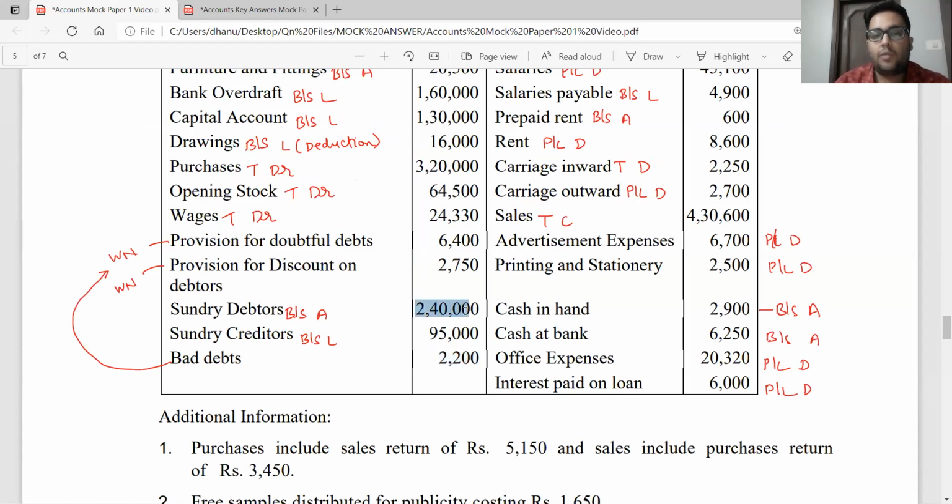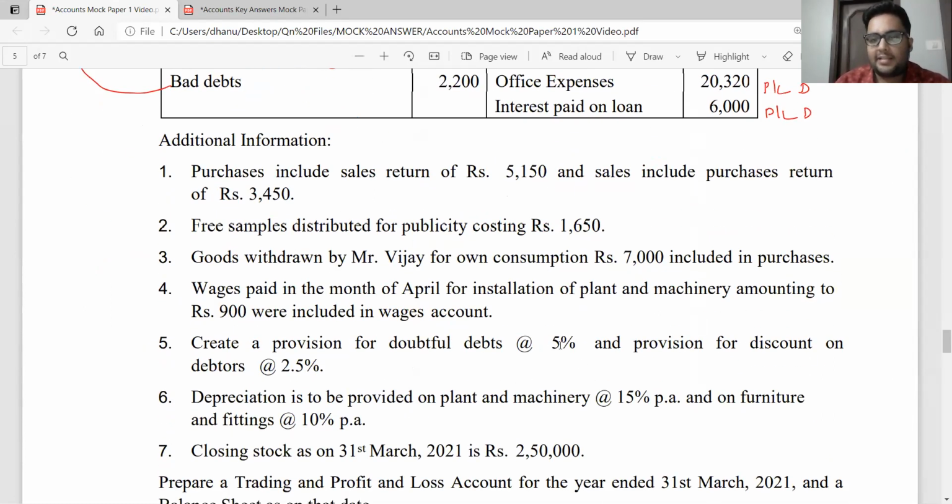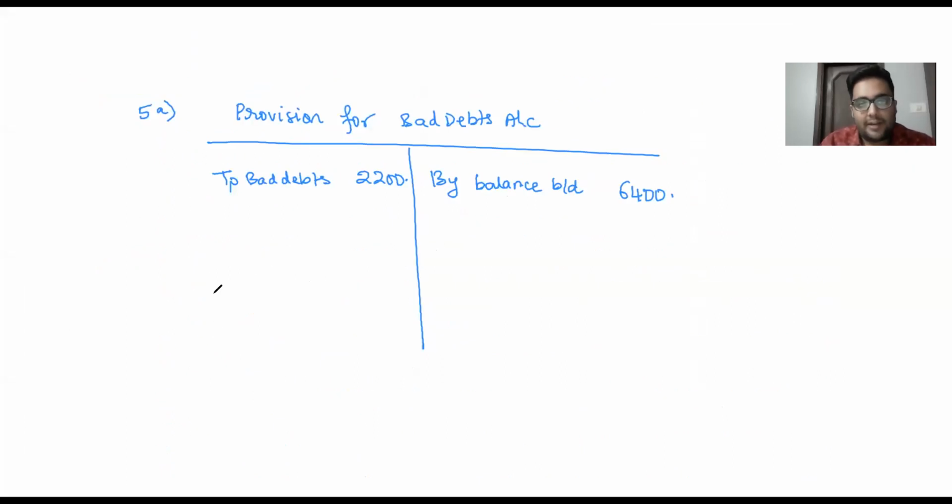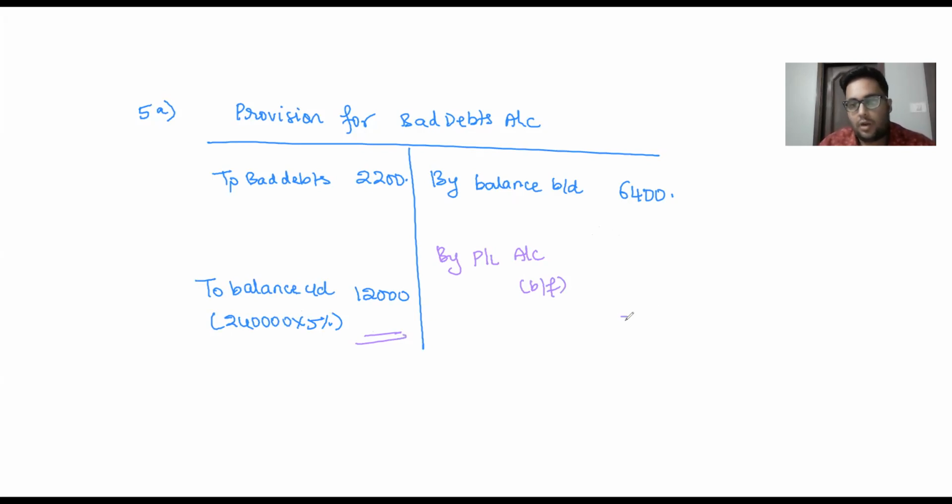So let me look into the question. 2,40,000 is my debtor balance. And like I said, 5% is the provision to be created. So I will go ahead to say, what is this 5% now? This is my closing balance in my PBD account. So I will say to balance carried down 2,40,000 into 5%, coming up to 12,000 rupees. And now what is the balancing figure? The balancing figure is nothing but your amount shown in your profit and loss account. So we will have by profit and loss account, the balancing figure, how much? 14,200, 6,400, 7,800 is it? Please check the balance.